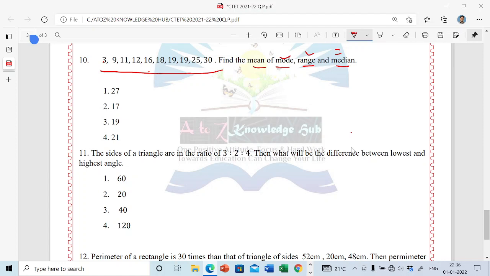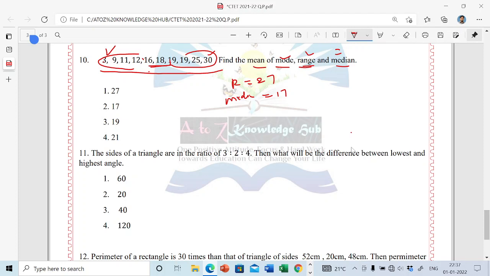First you have to find the range. Range means the highest number minus the lowest number. So the range is 30 minus 3, which is 27. Now the median is the middlemost term. Here there are 8 terms in total, 4 terms on this side and 4 on this side, so there are 2 middle terms. Take the mean of these two and you get the median: 16 plus 18 divided by 2 gives a median of 17.